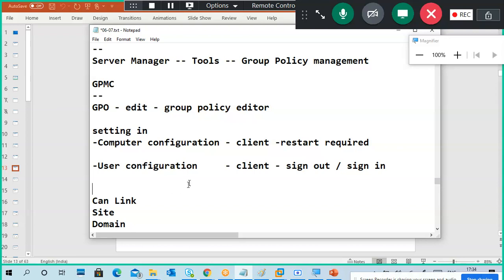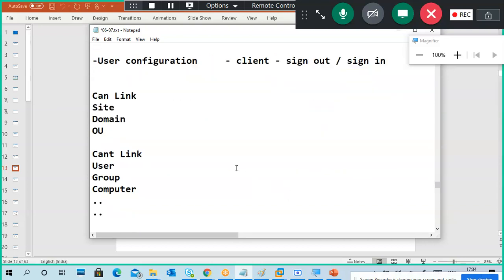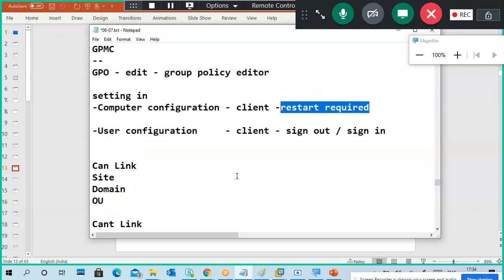If you have done settings under user configuration, sign out and sign in. If you have done settings in computer configuration, the client computer should be restarted. Only at the next reboot will the settings apply. Otherwise it won't work. It won't apply when the system is running.